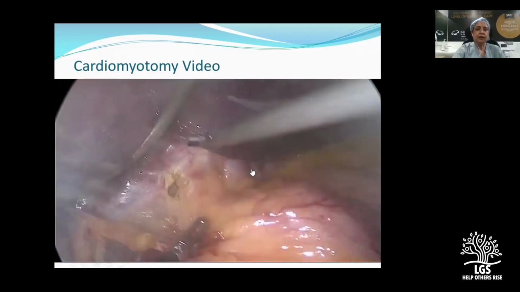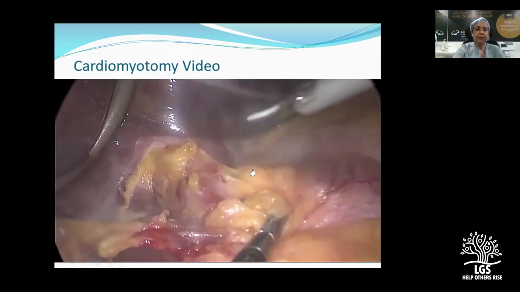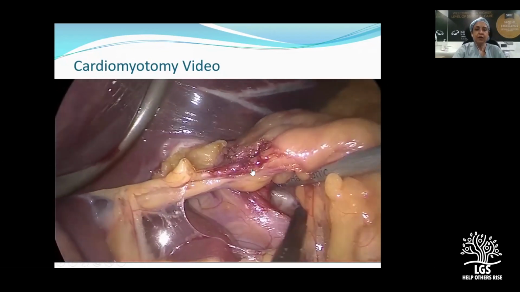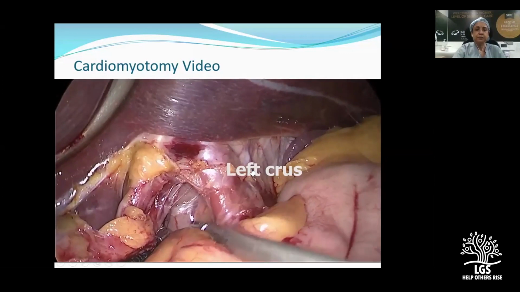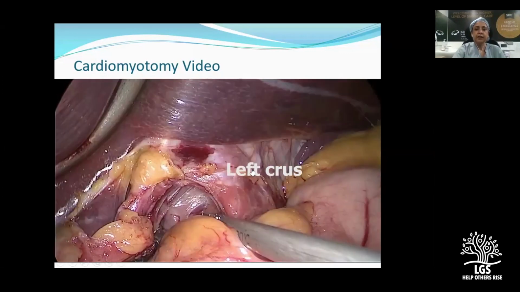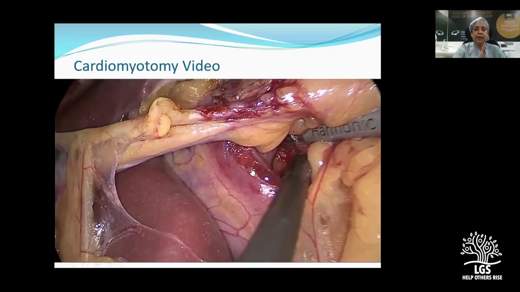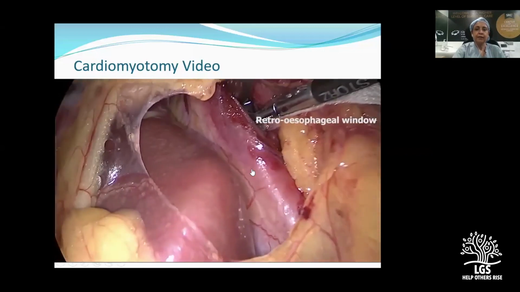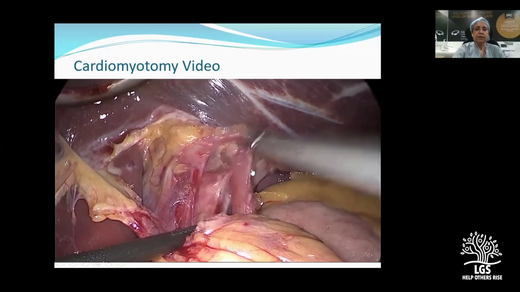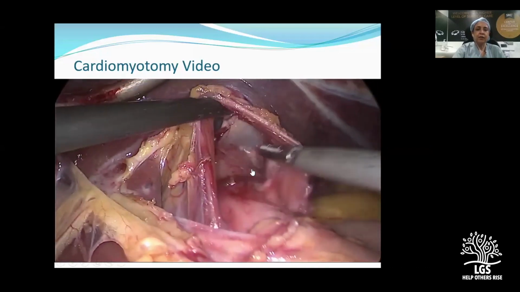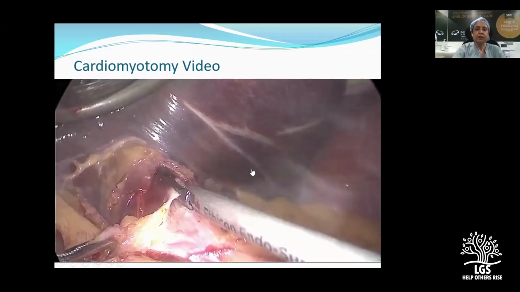So we start from the pars flaccida and go anterior to the esophagus to mobilize the esophagus. At least 10 centimeters of the esophagus should be mobilized. When mobilizing the esophagus, we should make sure that we are not damaging the vagus, and then we start the myotomy.